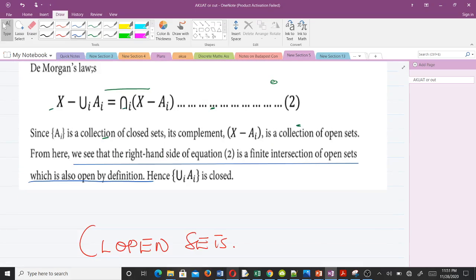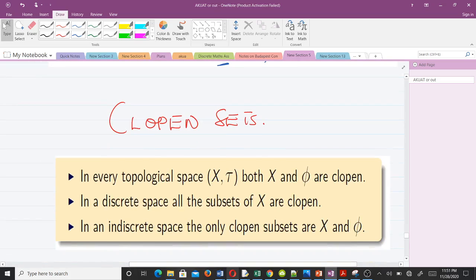So that means we see that the right hand side of equation 2 is a finite intersection of open sets, which is also open by definition. Hence, a finite union of closed sets is closed. Okay, so that's also the proof for the other one. And you could see it's quite simple. Okay, now let's move on to the third concept, the last one.